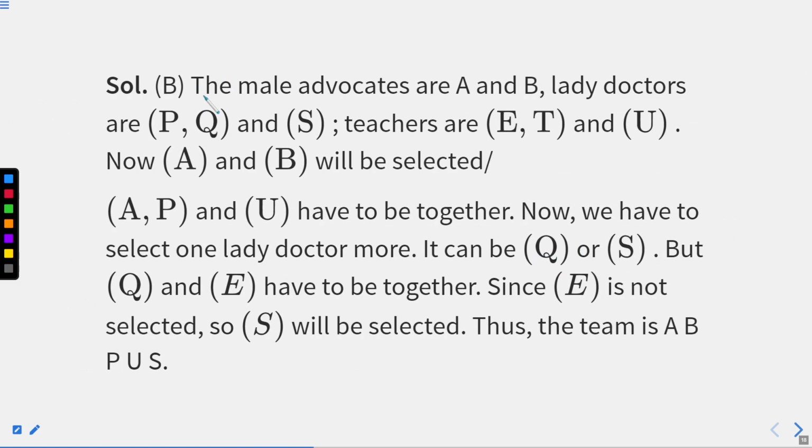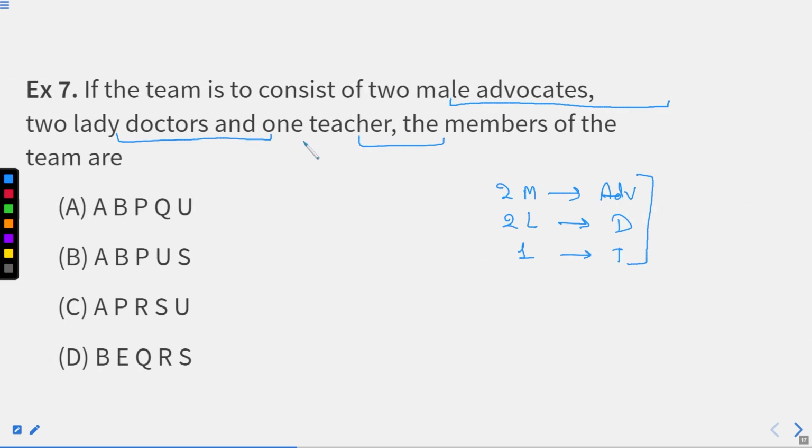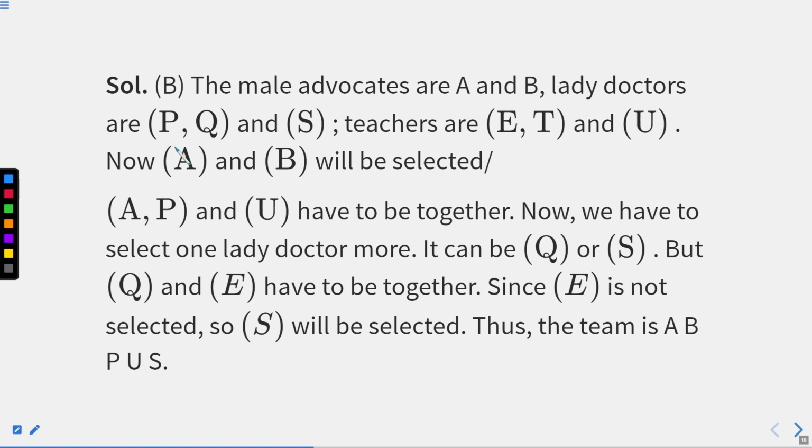Now, the male advocates can be A and B, right? We can pick the male advocates out of all advocates, let's say A and B. Lady doctors are P, Q, S, right? These can be the doctors. How many doctors we need? 2 doctors, right? Teachers are E and T and U. These are the teachers. Now, A and U will be selected, right?